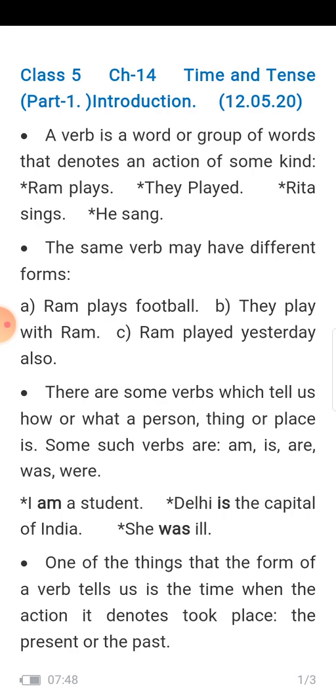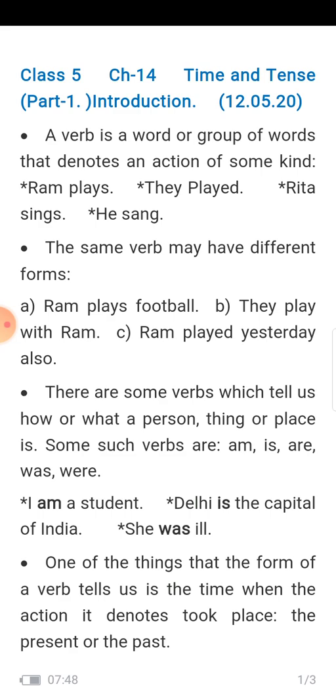So, a verb is a word or a group of words that denotes an action of some kind. For example, Ram plays, they played, Rita sings, he sang. See, Ram plays means he always plays. Not for the whole day, but regularly he plays, we can say.